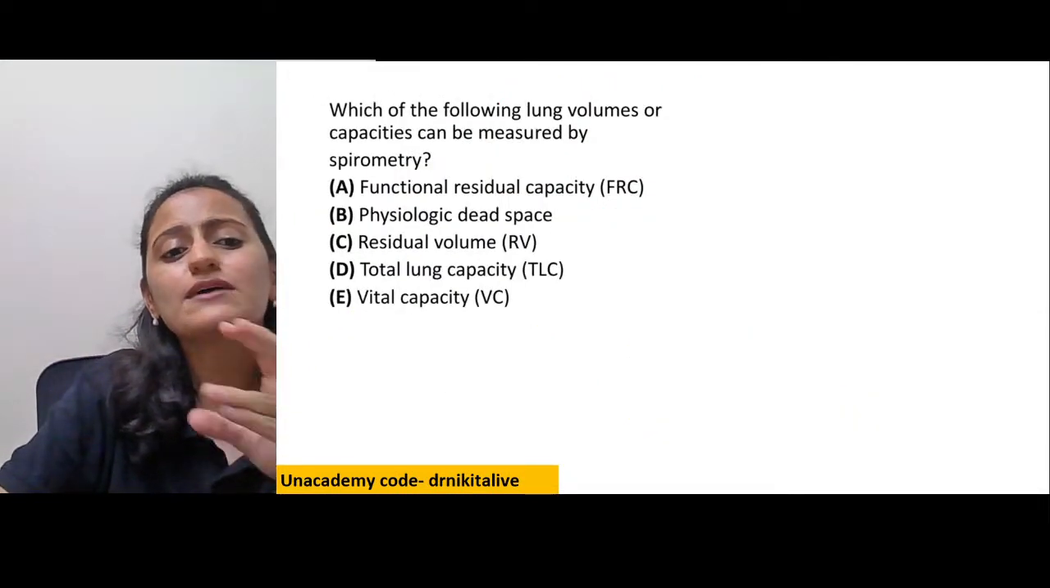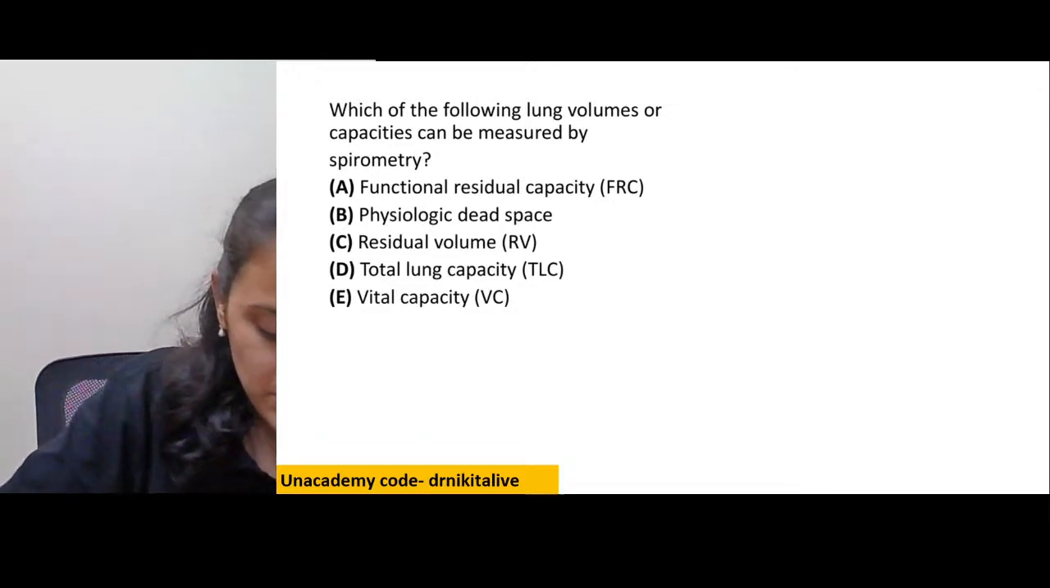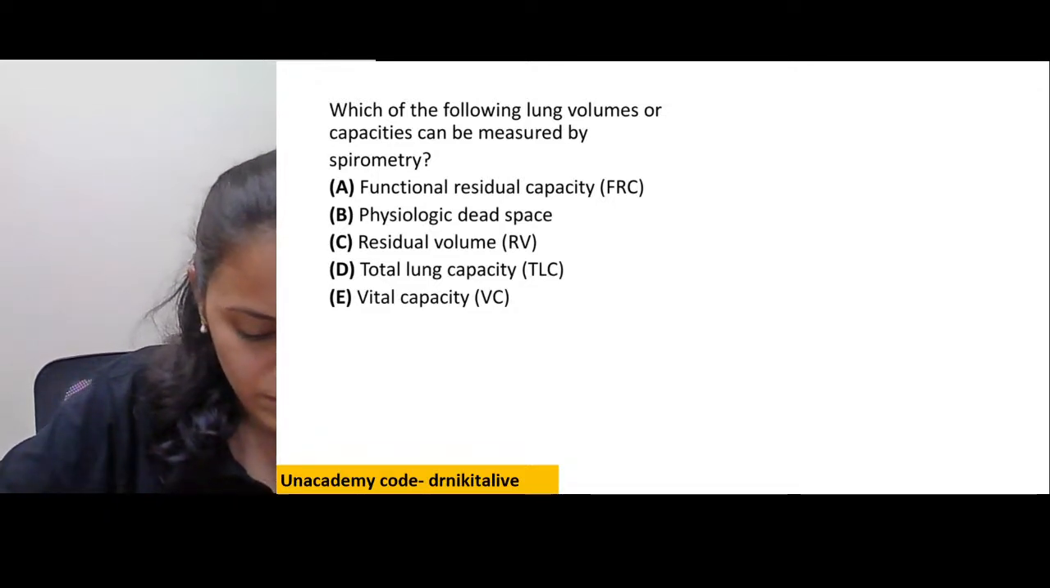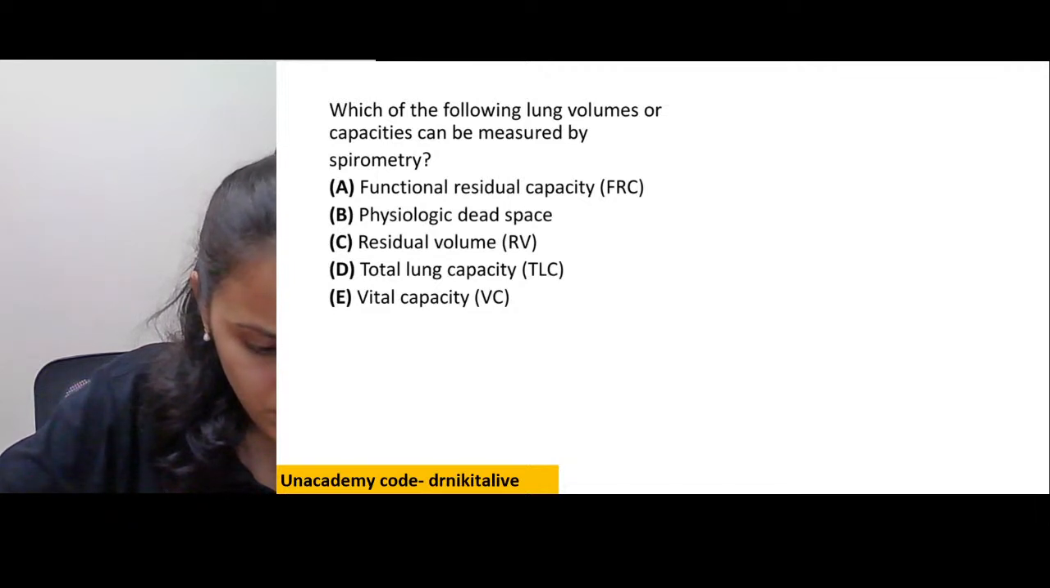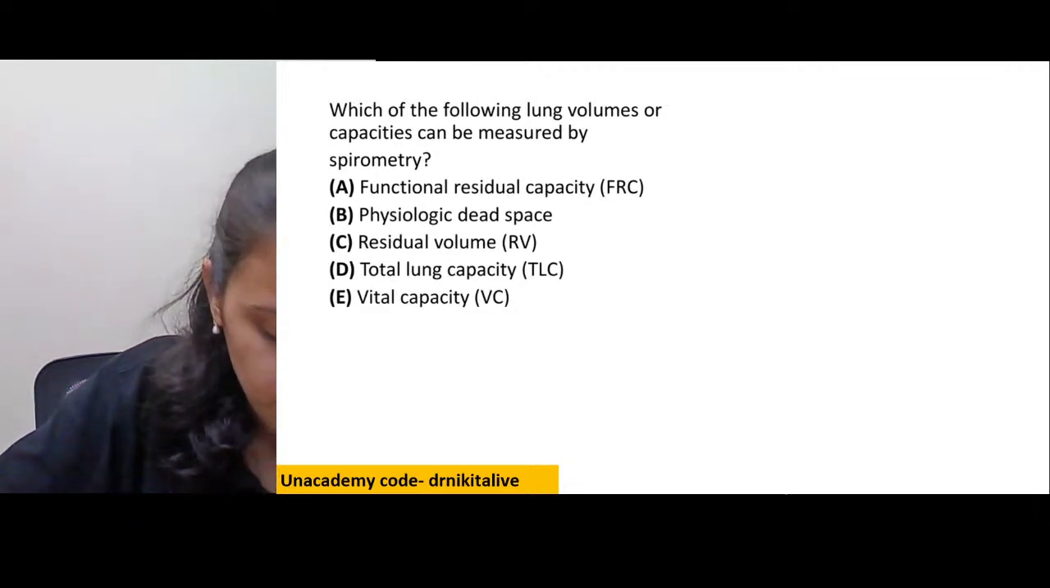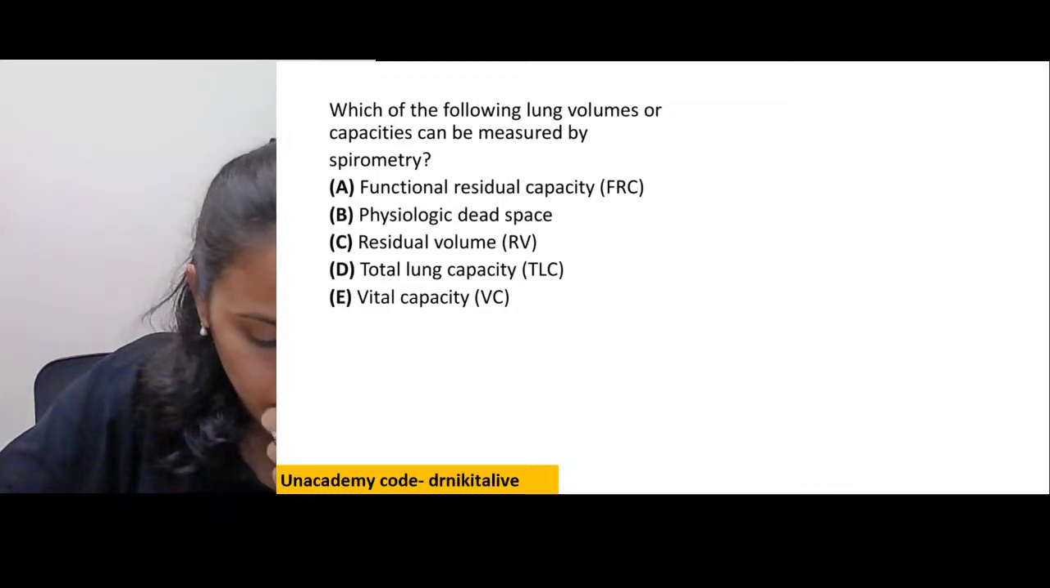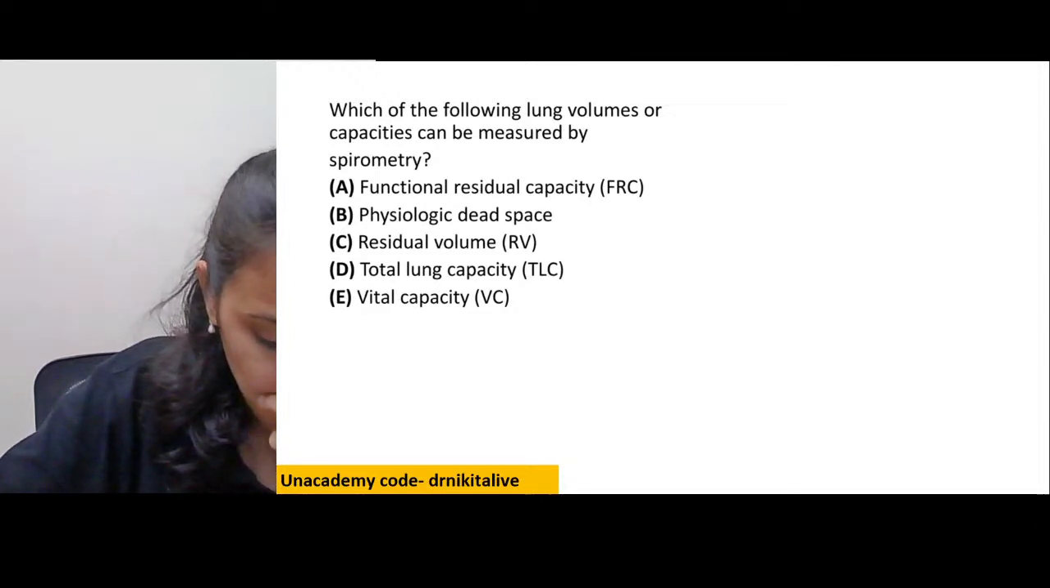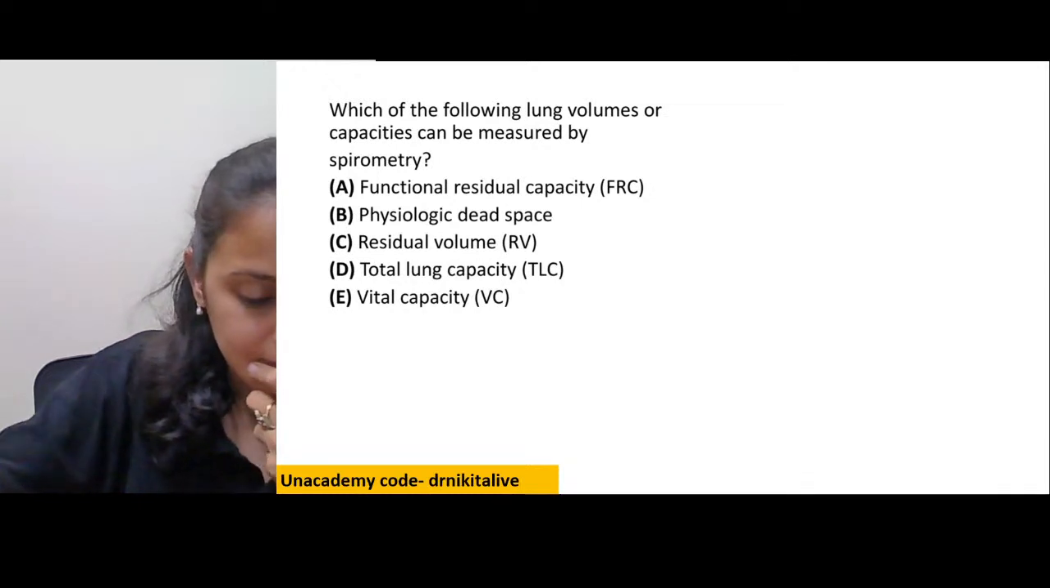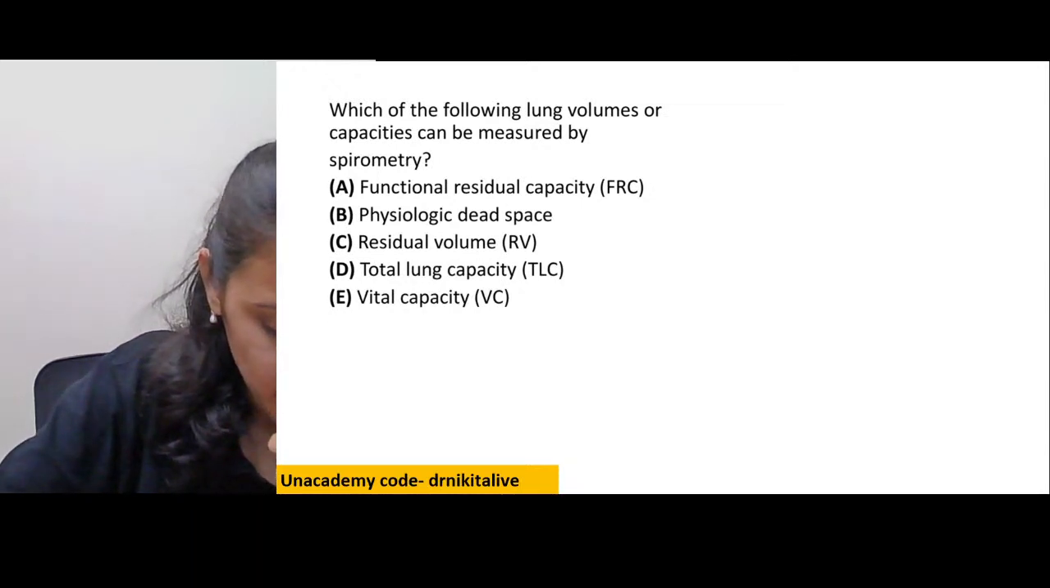Which of the following lung volumes can be measured by the spirometry? What happened to the live chat? Give me a minute.